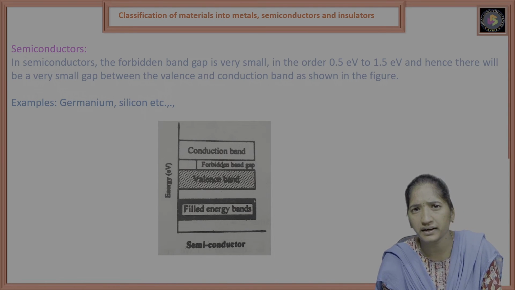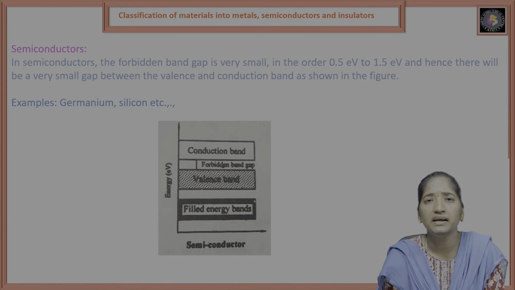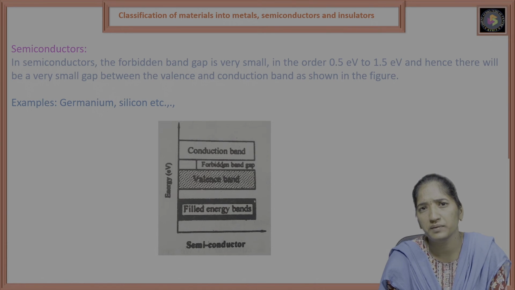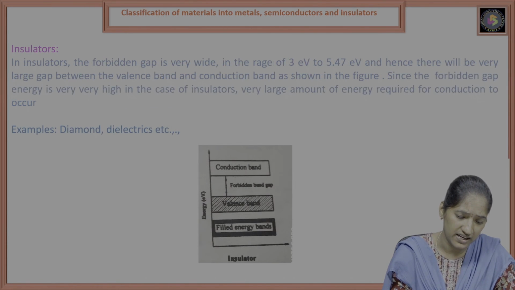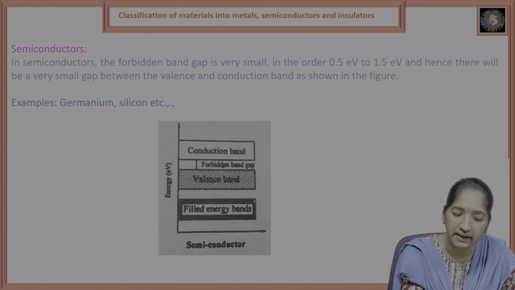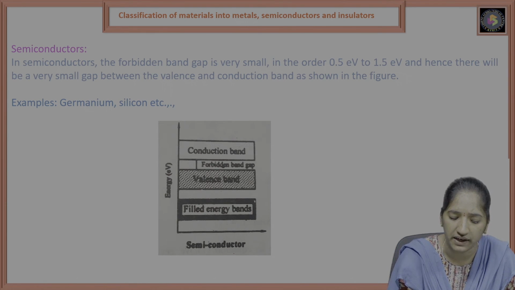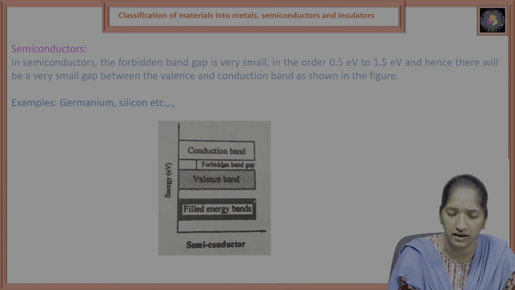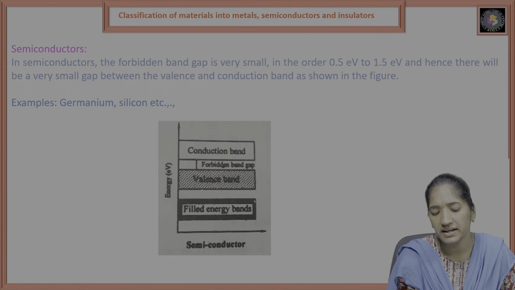So in the semiconductor, it has a very small band gap in between the conduction band and the valence band. This is the energy band diagram of a semiconductor, the energy band graph in electron volts. This is the filled energy band, this is the valence band.